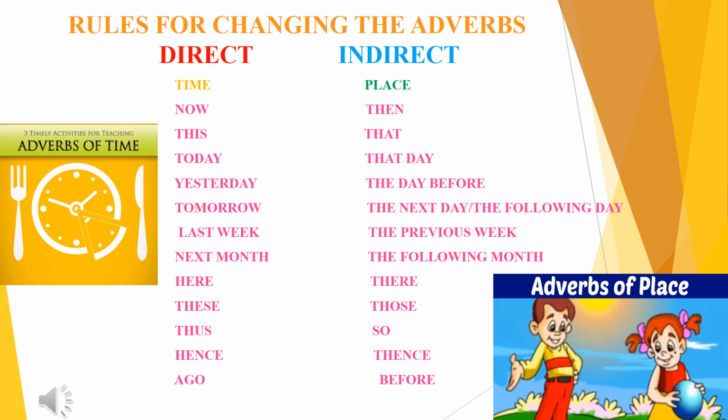Last week, the previous week. Next month, the following month. Here, there. This, that. These, those. Thus, so. Hence, thence. Ago, before. These are the rules you have to use to change adverbs of time and place in direct speech and indirect speech.